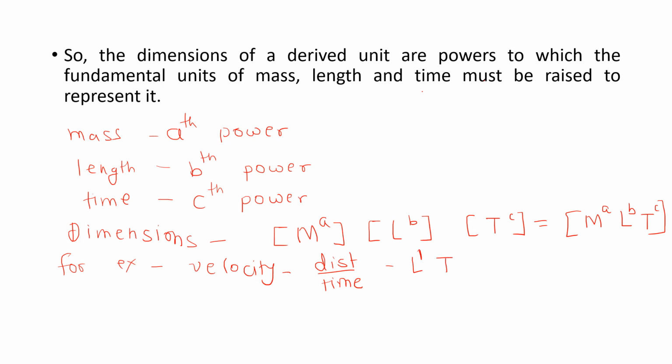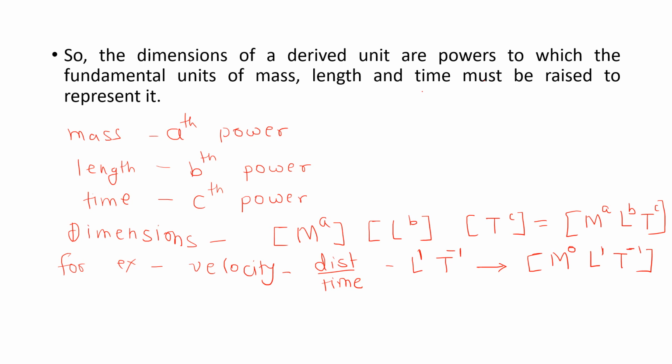Time is in the denominator. So its power is -1. So what are the dimensions? Does it depend upon mass? No. So the dimension of mass is 0. L raised to 1. T raised to -1.